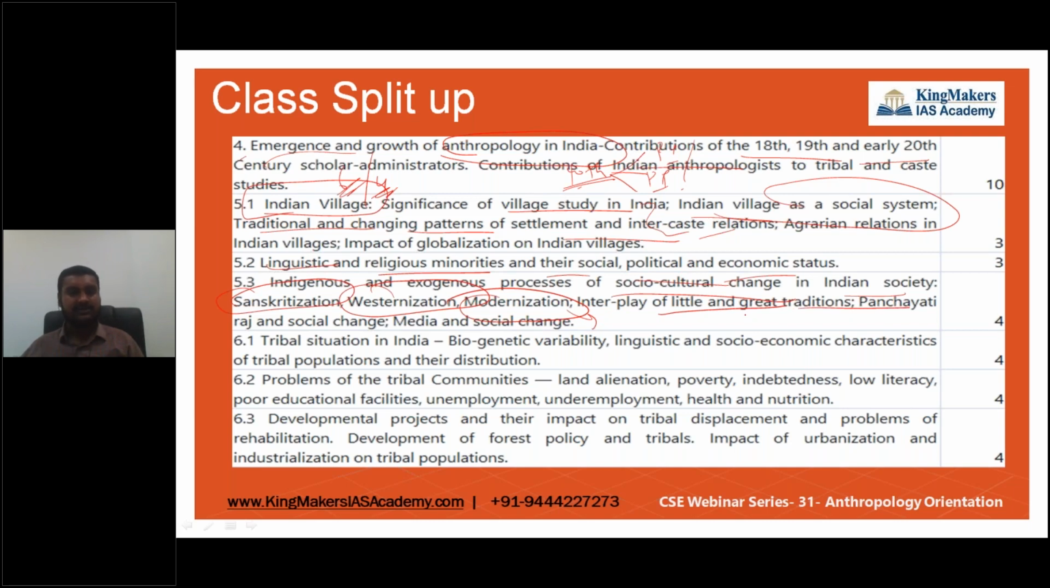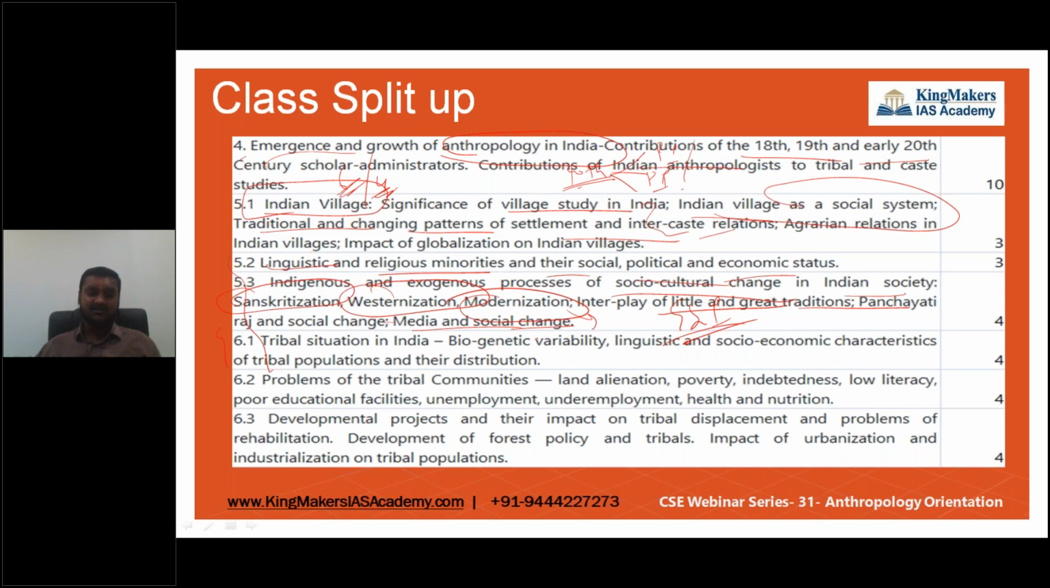And we're also going into Panchayati Raj and social change, and media and social change, and how this is entering. So this is a part which is going to be interrelated with your GS syllabus. This paper two has the maximum correlation with your GS syllabus. Then comes tribal anthropology. The next four units are tribal anthropology.